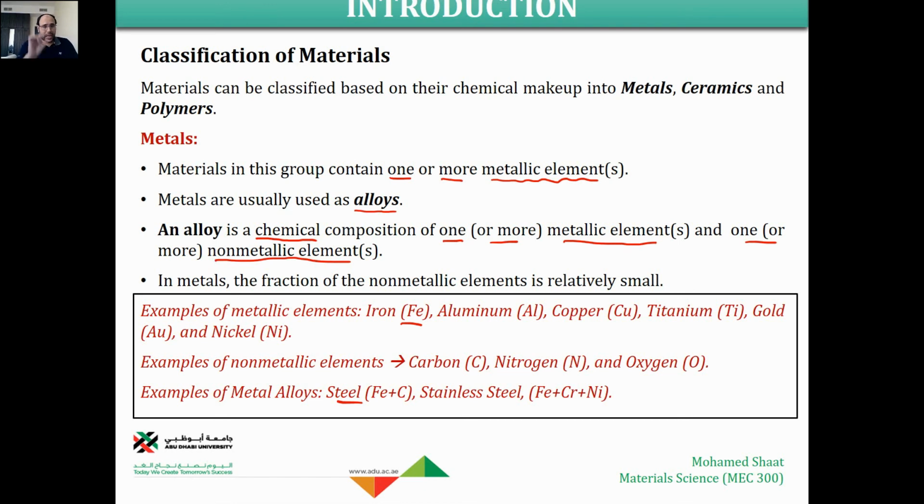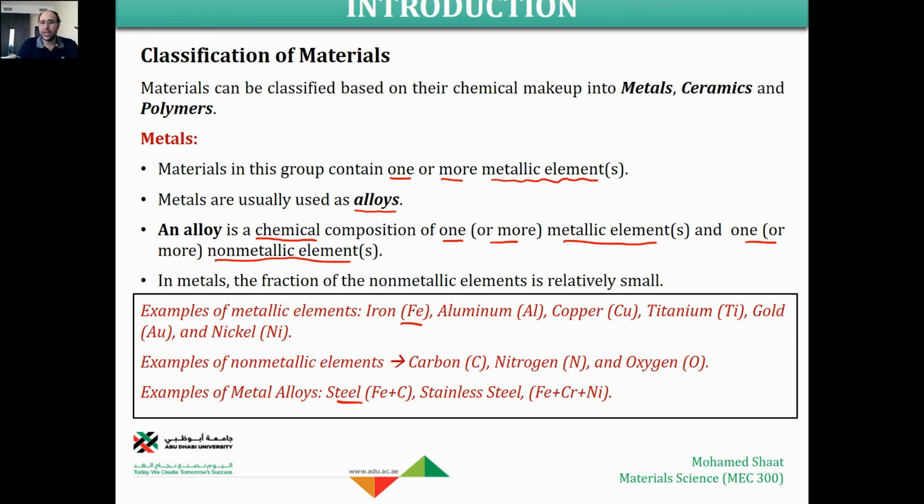What does it mean, metal? Again, you should distinguish between an element and a material. An element is just a chemical element, a single substance that is composed of atoms. If you add multiple elements together, you form a material. So a material is a composition of one type or different types of elements. Metals, for sure, should contain at least one metallic element with the highest fraction. Plus, we can add other non-metals. If we do so, we end up with an alloy.